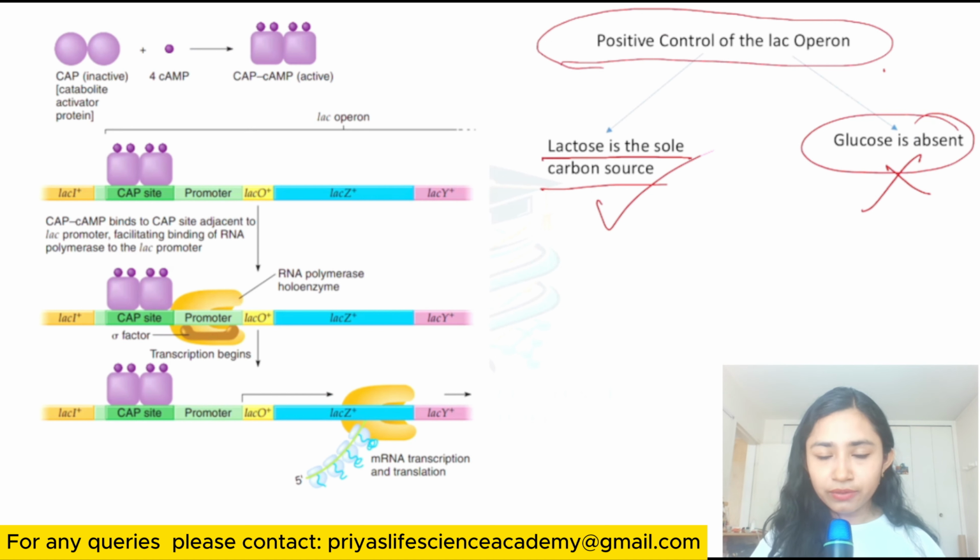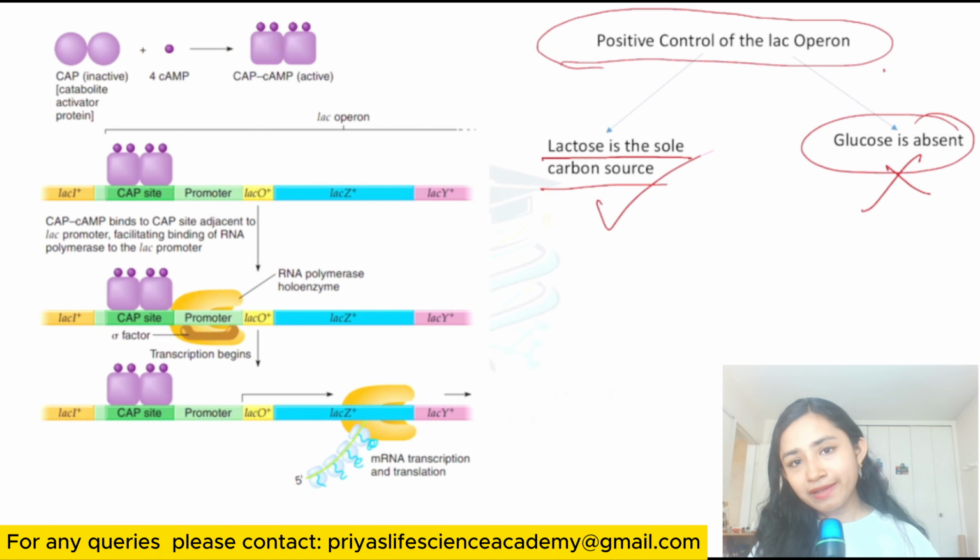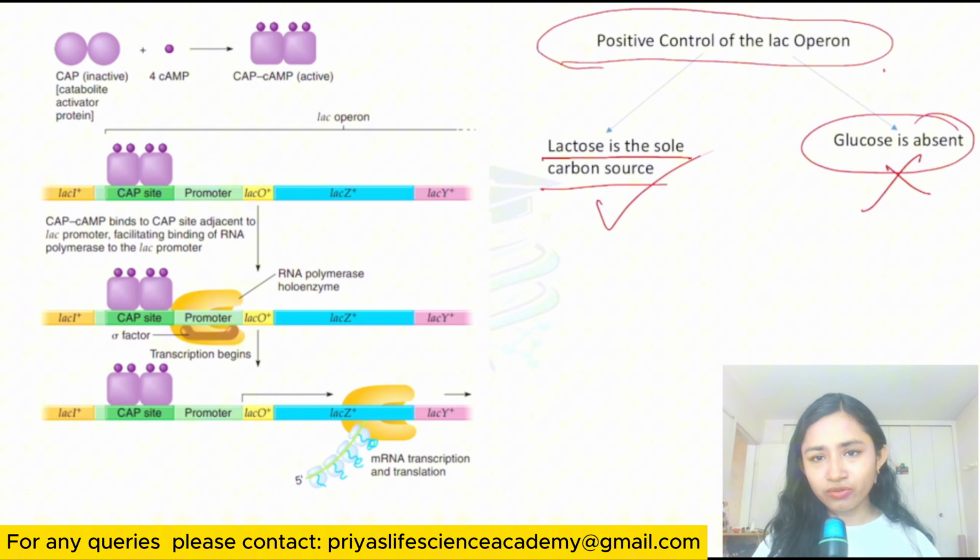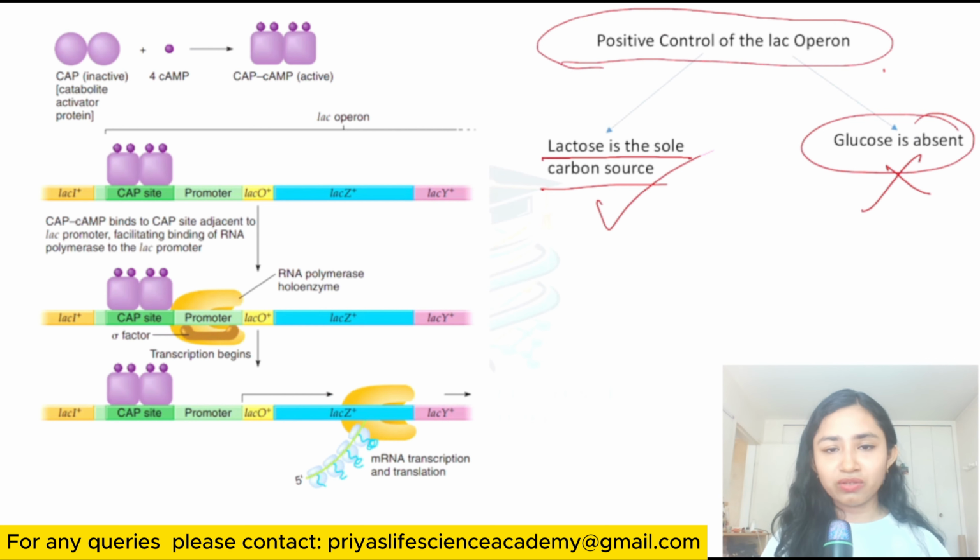Okay, because you know bacteria tend to use glucose, which is the preferred carbon source. So when glucose is present, there is no need of lactose, because glucose can be utilized through the glycolytic pathway to produce energy. But if you use lactose, lactose first needs to be converted into glucose, then the glucose can be used. So bacteria need more energy to use lactose as a carbon source. That is why E. coli uses glucose as its preferred carbon source.